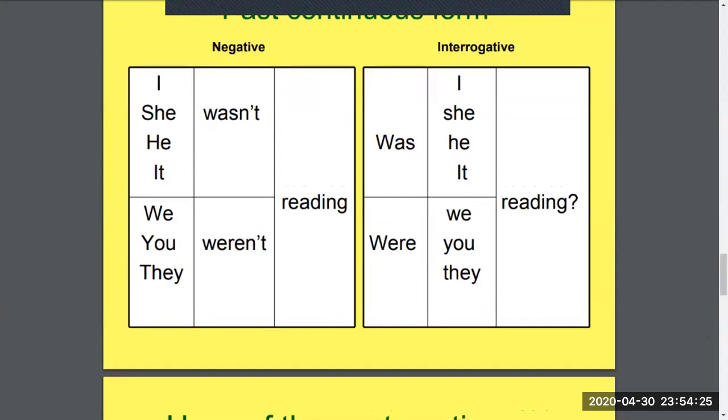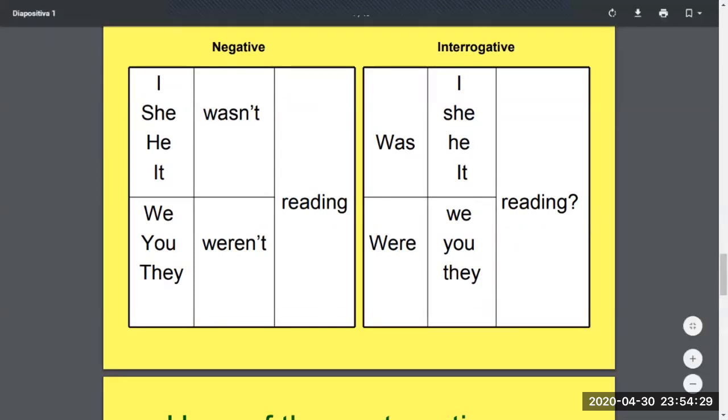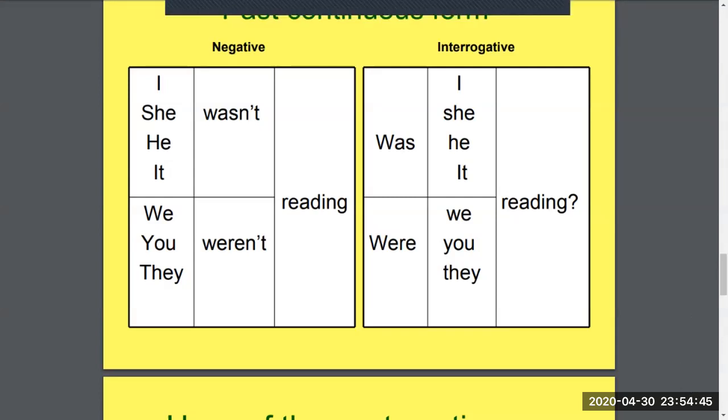And for interrogative, you're just switching it to the front. The was or were that's usually after I, he, she, it. You're moving it to the beginning, and in the end of the sentence, you're putting the interrogative symbol. So you're making it obvious or reiterating that it is an interrogative sentence.